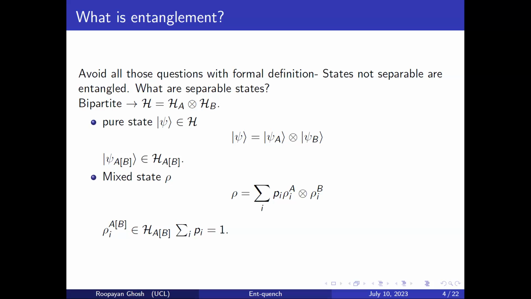And then this definition carries over to a mixed state, which is a bit more complicated, where instead of just one such product, you have a linear superposition of many such density matrices, rho_i^A belonging to subsystem A and rho_i^B belonging to subsystem B. And it's because of this superposition that it creates problems for detecting entanglement in mixed states, which we'll come to later. Because there are probabilities, obviously summation of p_i equal to 1. Okay, so that's all about the preliminaries.